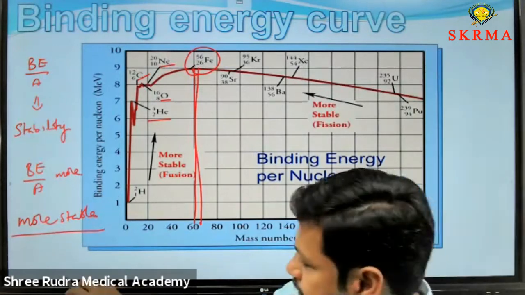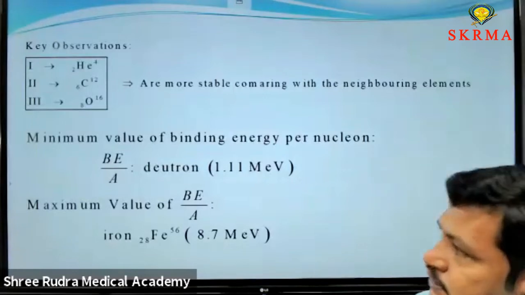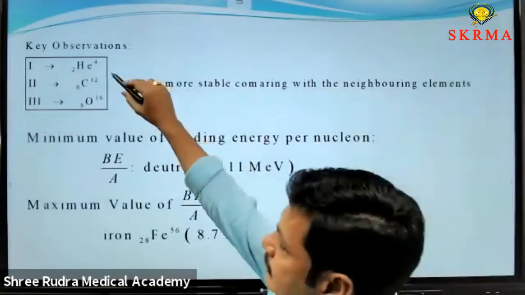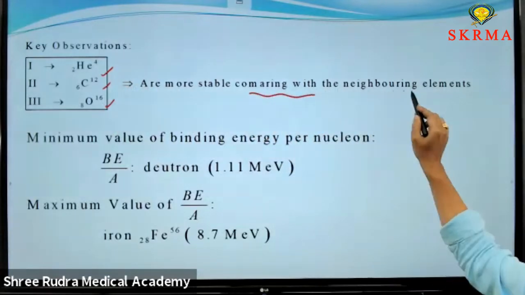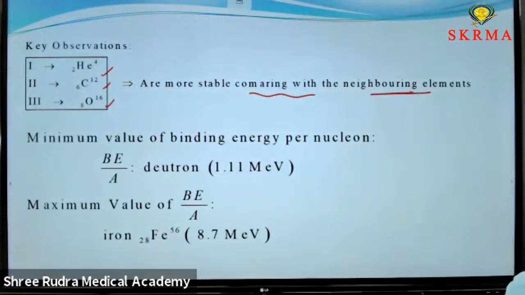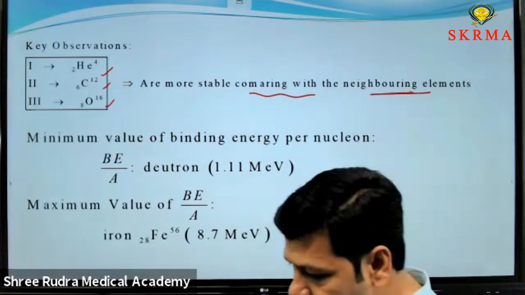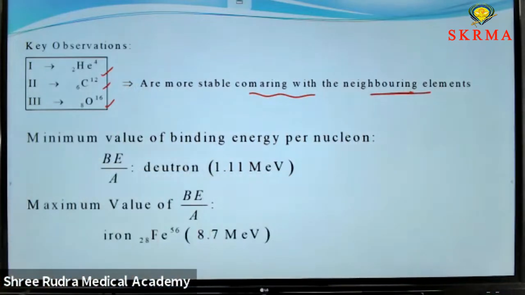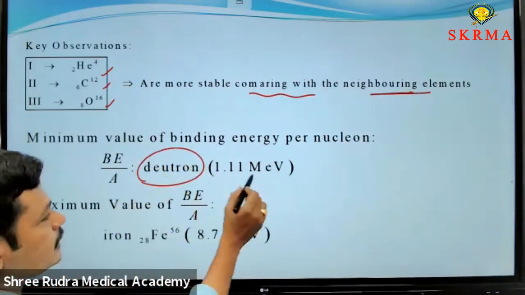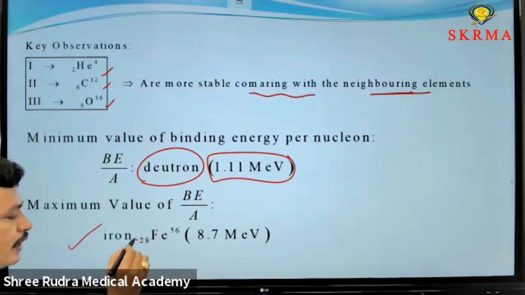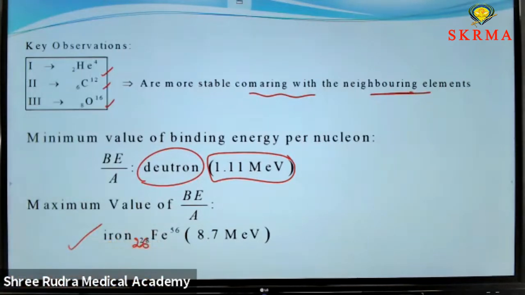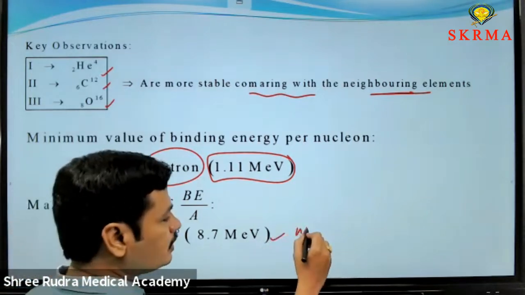And the key terms in this graph: the first one you observe is that helium, carbon, oxygen as well as neon are more stable compared to neighbor nuclei or neighbor elements. In the binding energy curve, the minimum value is obtained for the neutron, that is 1.11 MeV, mega electron volt. The maximum value is for iron, 26 Fe56, that is about 8.7 MeV. This is more stable than all.